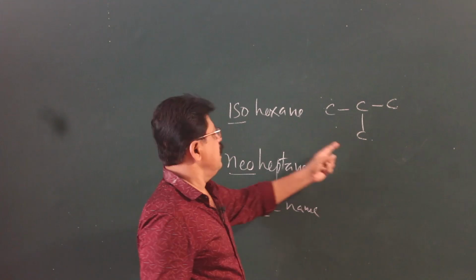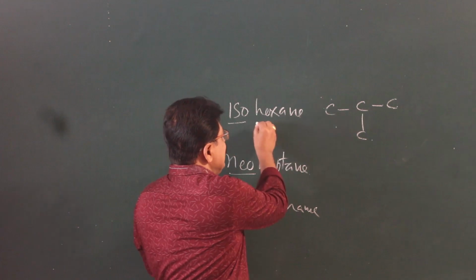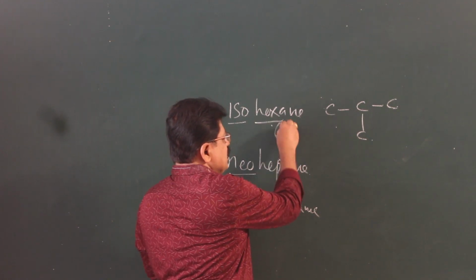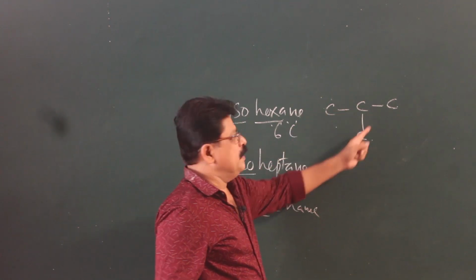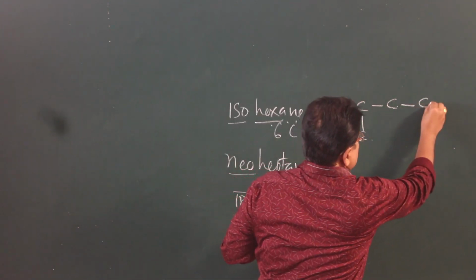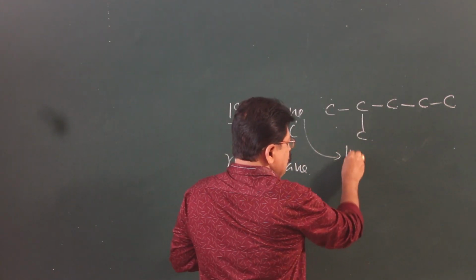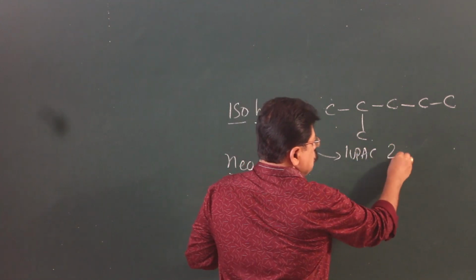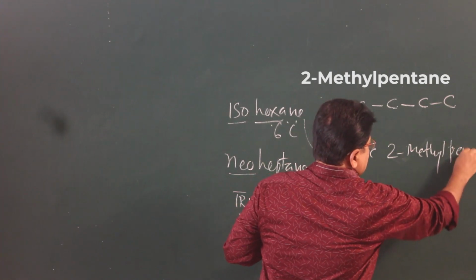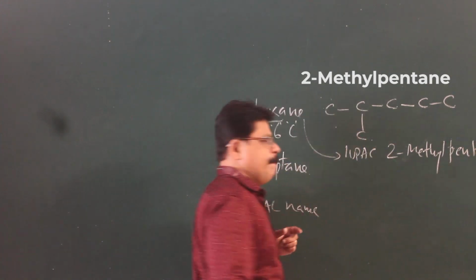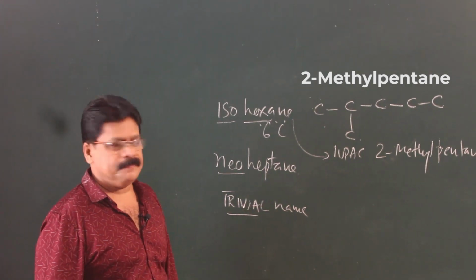Similar type of carbons. Isohexane is an old name. Here hexane indicates 6 carbons in total. I have written iso, 4th carbon, 5th carbon, 6th carbon. So, isohexane in IUPAC refers to 2-methyl, 1 carbon less, pentane. So, it is 2-methyl pentane.